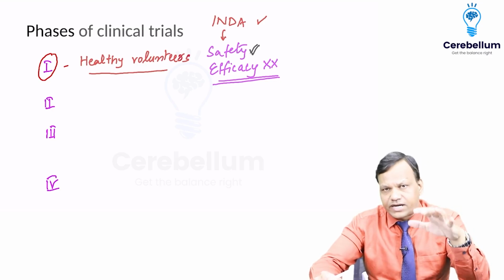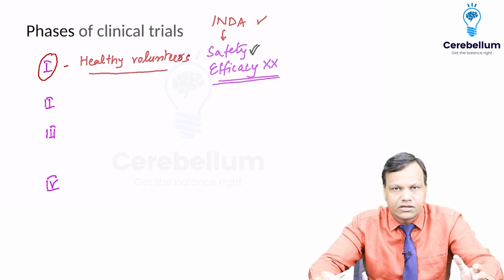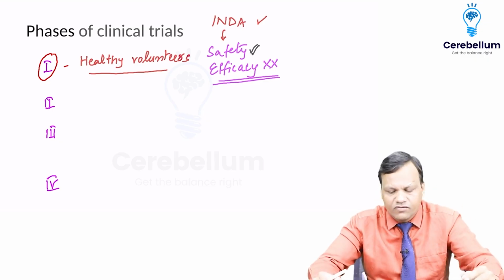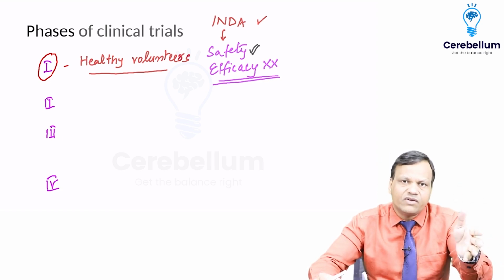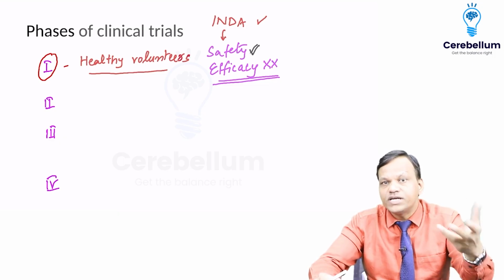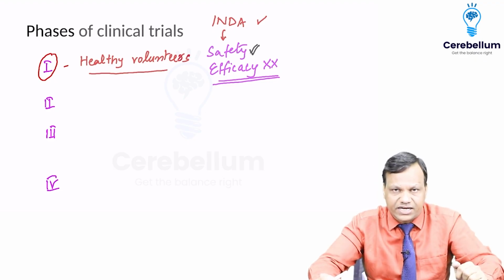Before phase 1 trials, how many humans have received this drug? Zero. We have not tested in humans. We are giving it only to animals till now. So when we have never given a drug to any human, how will we come to know what dose we need to give? That we will find out in phase 1 studies.